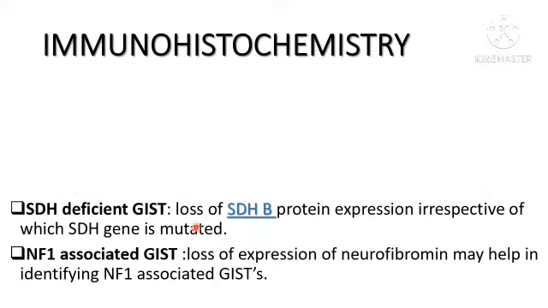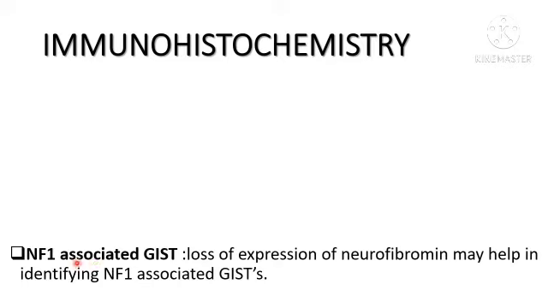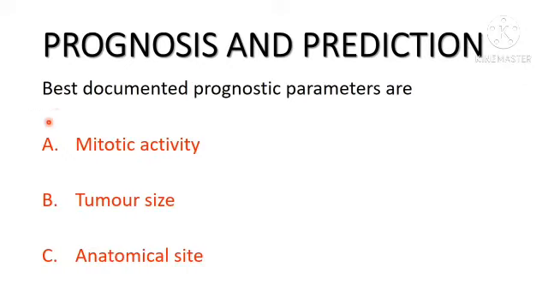SDH deficient GIST shows loss of SDHB protein irrespective of the SDH gene mutated. The SDH gene will have subtypes like SDHA, B, C, D and so on. So irrespective of the SDH type of gene involved, there will be loss of SDHB protein. Neurofibromatosis associated GIST will show loss of expression of neurofibromin. Best documented prognostic parameters for GIST are mitotic activity, tumor size and anatomical site.